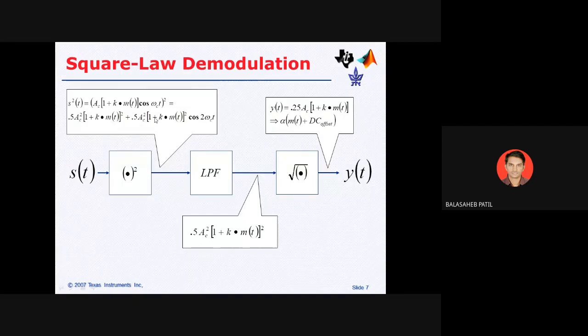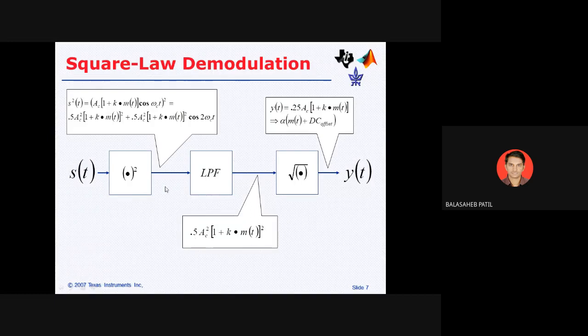This plus this. So if it is connected to the low pass filter, what will the low pass filter do? It will pass only the low frequency, and it will block the high frequency. If you check this one and this one, this contains the high frequency signal. So the second term is the high frequency signal, and the first term is the low frequency signal, because it is m of t, that means omega m of t. So this signal, cos 2 omega c t, will be blocked by the low pass filter, and it will pass only this first term. So you are getting this term at the output side.